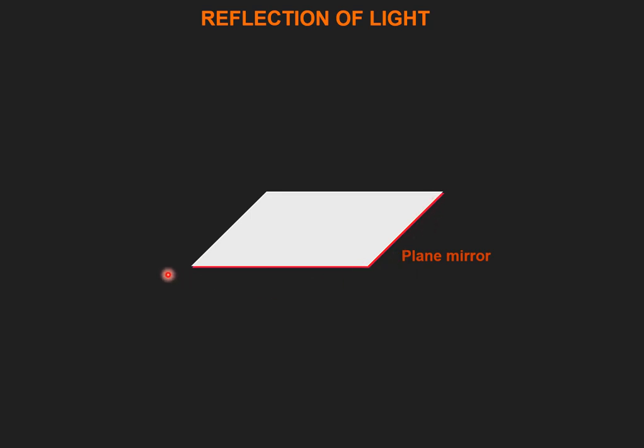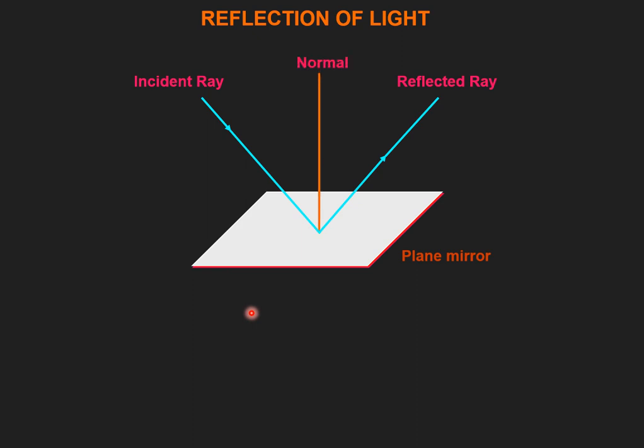So I have taken a plane mirror. Now this is my incident light ray. Whenever it falls on the reflecting surface, in our case the plane mirror, it gets reflected. Reflected means it is bounced back in the same medium. This line I have drawn is normal to the given surface. This is the surface, the plane mirror, and this is perpendicular to that. We call this in optics the normal to the given surface.